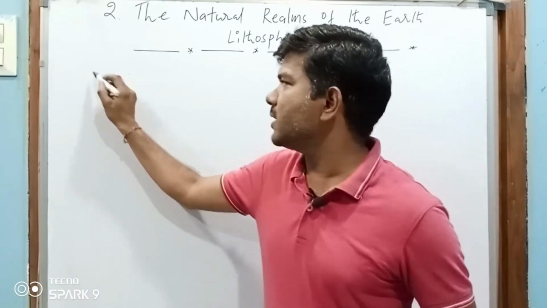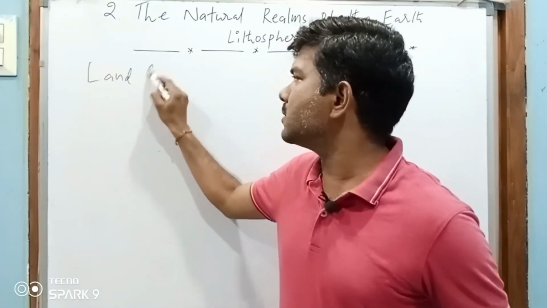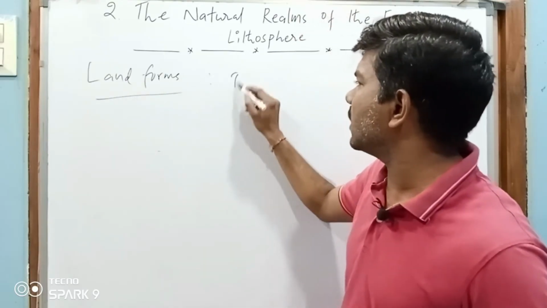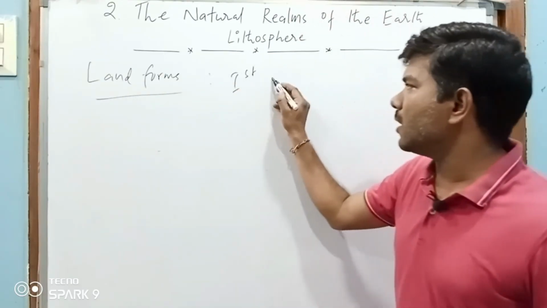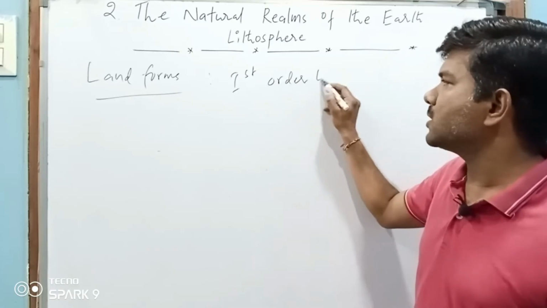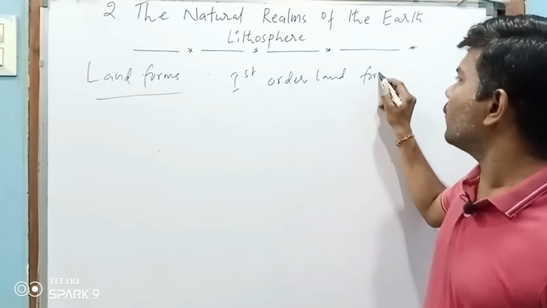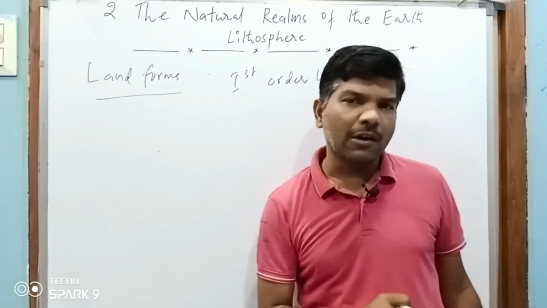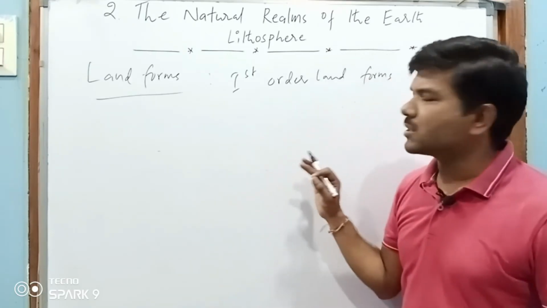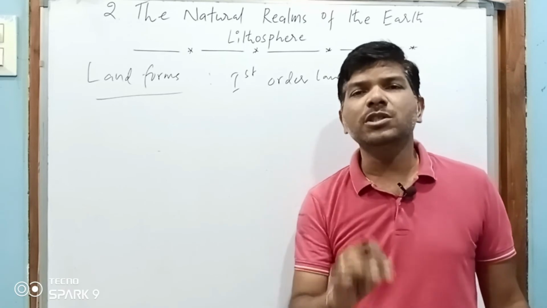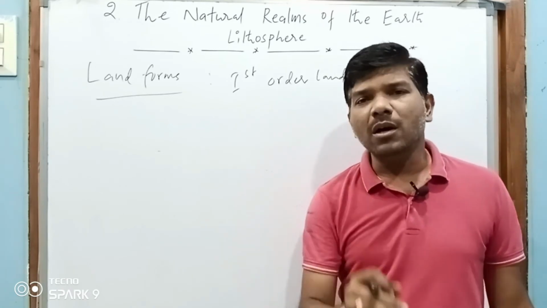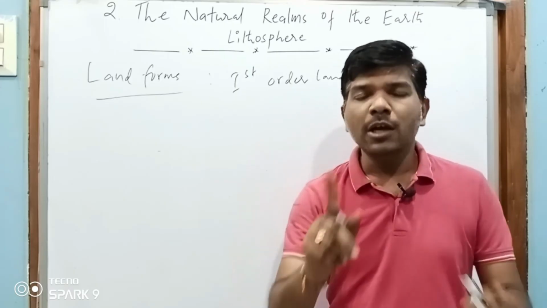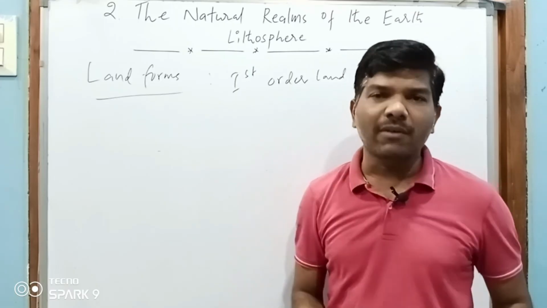So just now we discussed landforms. What are first order landforms? They may ask you in a 1 mark or short answer question, what are first order landforms? You can write: first order landforms are oceans and continents, or continents and oceans, because after the formation of the earth only two, water and land, are available.